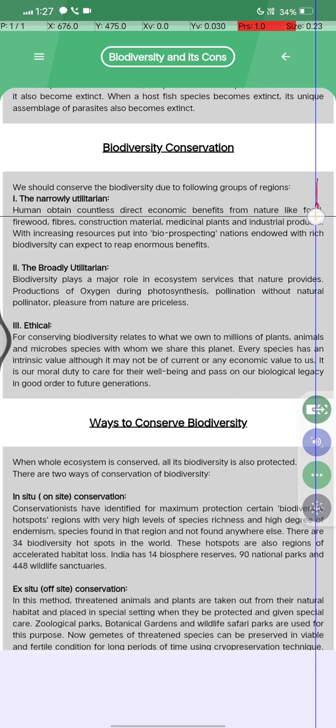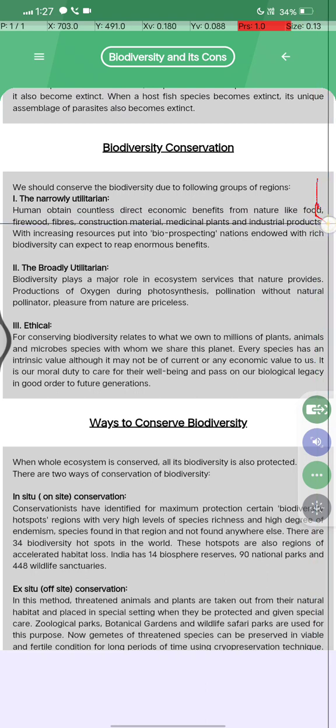utilitarian. Okay, humans obtain countless direct economic benefits from nature, like food, firewood, fibers, construction material, medicinal plants and industrial products. With increasing resources put into bioprospecting, a nation endowed with rich biodiversity can expect to reap enormous benefits.